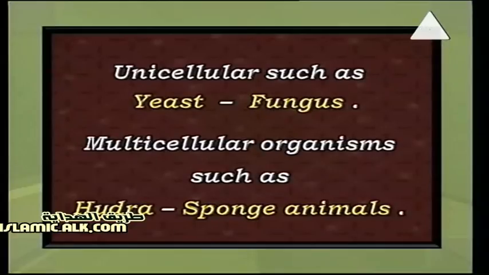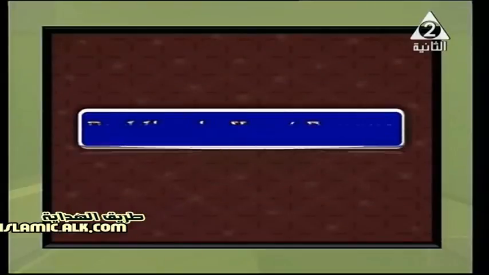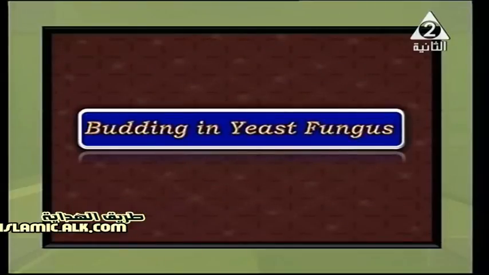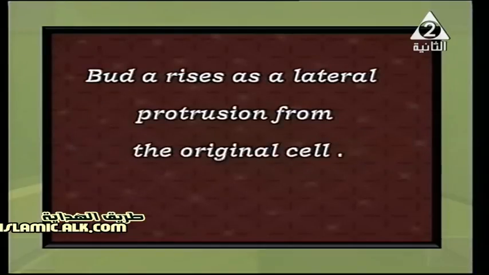But what happens in case of budding, like in yeast fungus? Let's do an experiment or activity to show the reproduction by budding in yeast fungus. This is the example we're going to discuss. What happens inside it? Simply, we have one cell, the mother cell, or we call it the parent cell of the yeast fungus. The nucleus inside it divides into two nuclei.